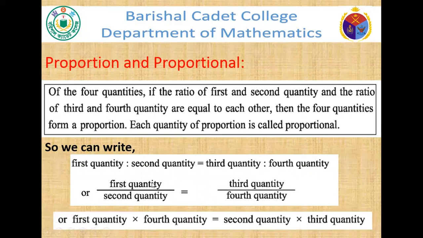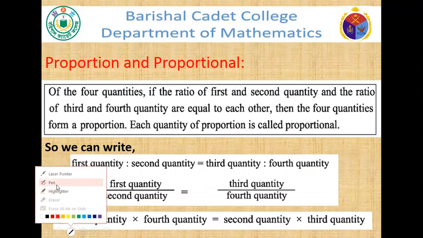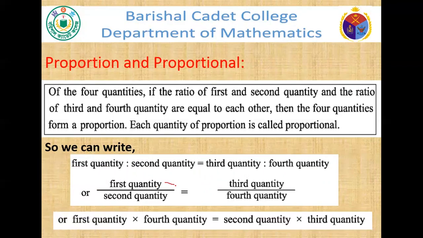Finally, if we apply cross multiplication, we can write first quantity into fourth quantity equals second quantity into third quantity. This is called cross multiplication. Okay, we do it.